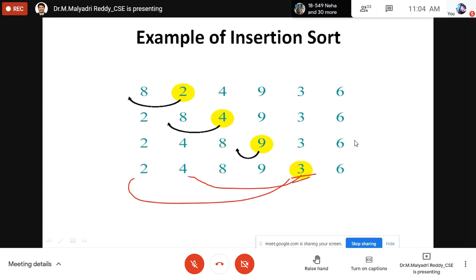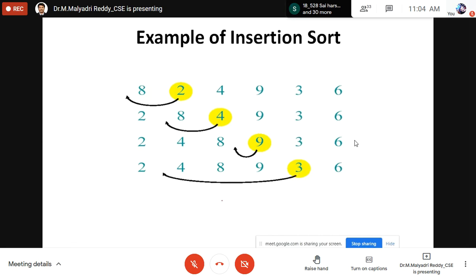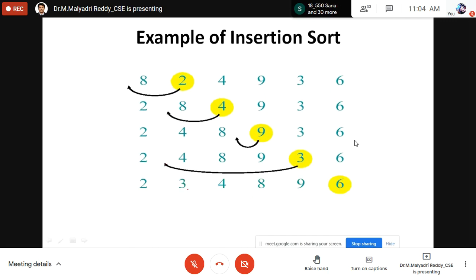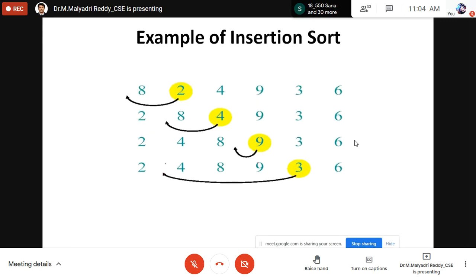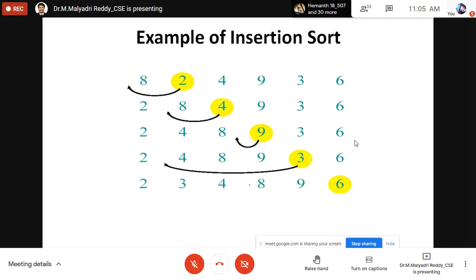Next, 4 is greater than 3, so insert that element at the second position. The others move over: 4 comes here, 8 comes here, 9 comes here. So that is the solution.